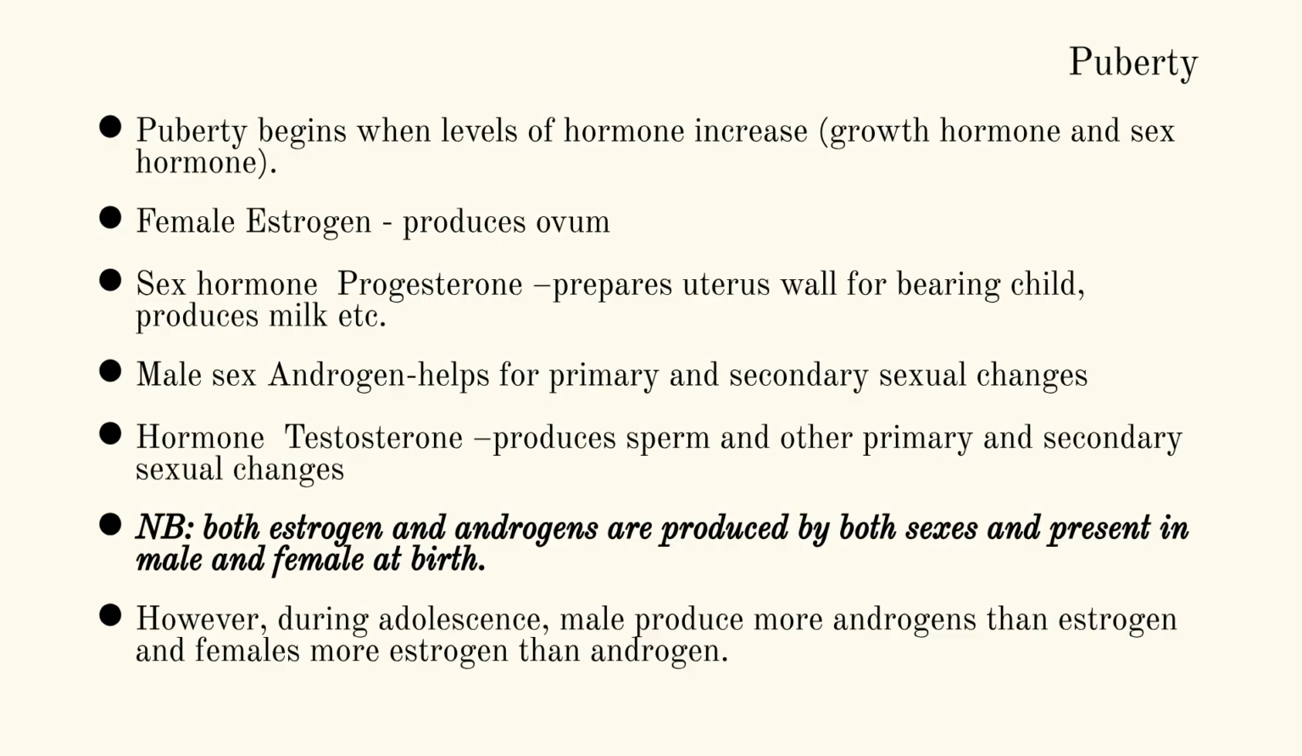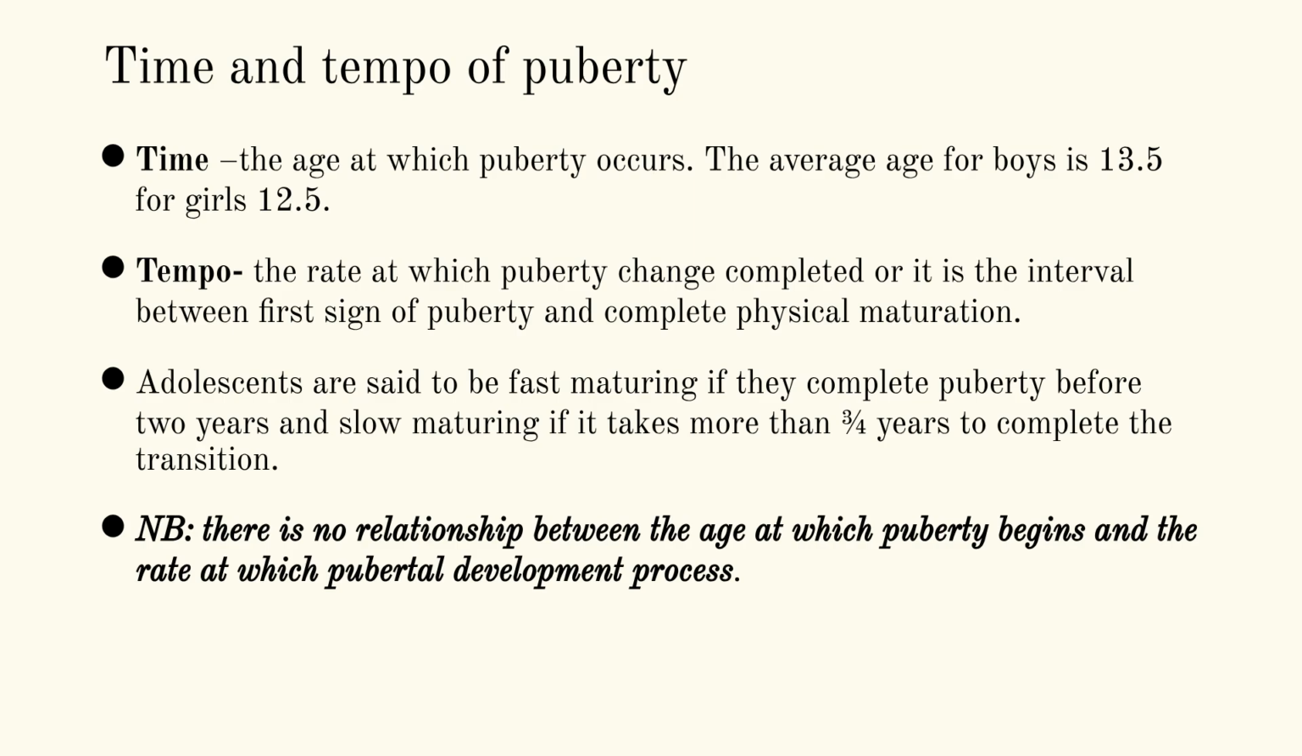Female hormones include estrogen and progesterone, while male hormones include androgen and testosterone. Both sexes produce both types of hormones, but the balance shifts during adolescence. The time of puberty refers to the age it occurs, averaging 13.5 for boys and 12.5 for girls. Tempo is the rate at which these changes are completed.